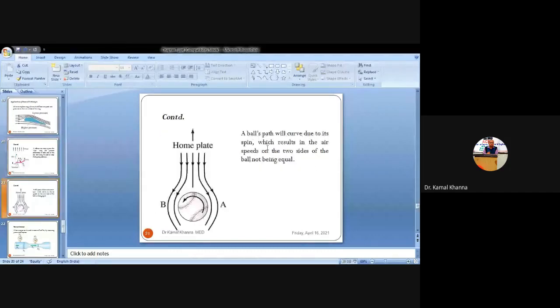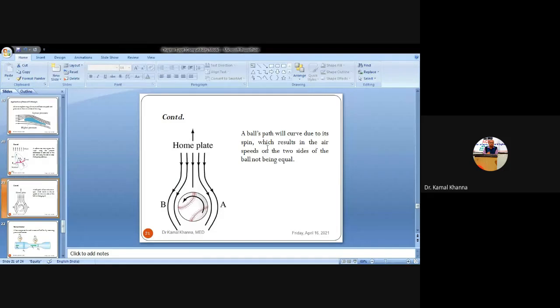So how is the ball spun in the case of cricket? Whenever the bowler is spinning the ball, there is a variation of pressure on both sides of the ball. Whenever you increase the velocity on the upper side, you decrease the pressure there. But whenever you are spinning the ball, there will be lesser velocity on the lower side of the ball, so there will be more pressure there.